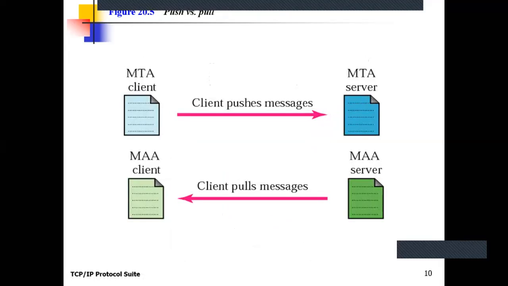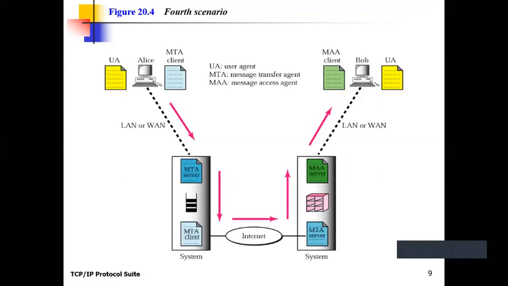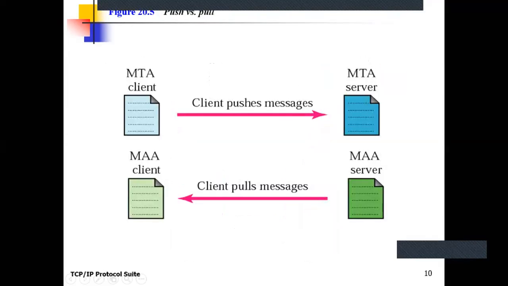Now, I'm saying push and pull protocol. What is the meaning of push and pull protocol? It depends upon the type of agent program, like if it is MTA client and MTA server program running on the sender mail server and between the sender. Okay, see, this is the MTA client and this is the MTA server. So basically the client pushes the message from its side, its MTA client, to the MTA server. That's why it is known as push protocol or push scenario. That is pushing the mail from MTA client to MTA server. Clear?